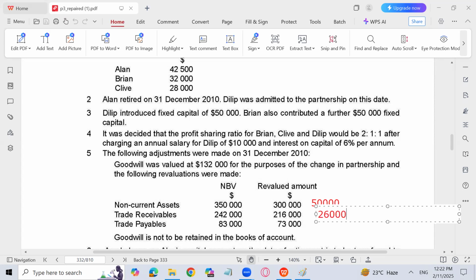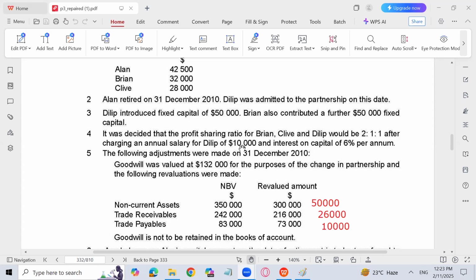26,000. Then 83,000 and 73,000. Trade payables are also decreasing by 10,000. Goodwill is not to be retained in the books of account. We knew already that when there is a partnership change, goodwill should not be recorded in the books of account. That is already created goodwill, existing goodwill, inherent goodwill, because it is against 2 accounting concepts.